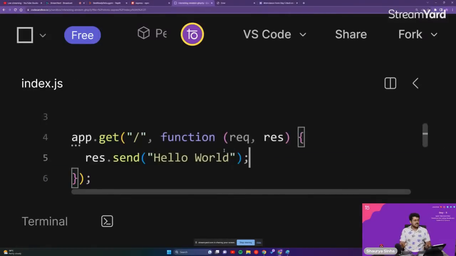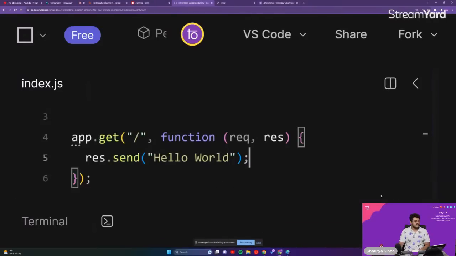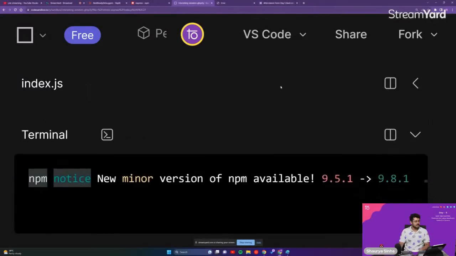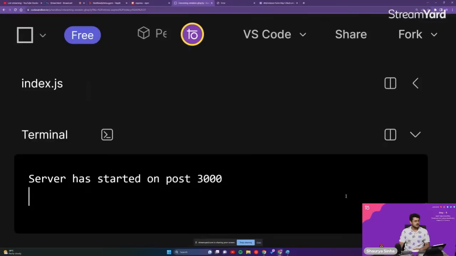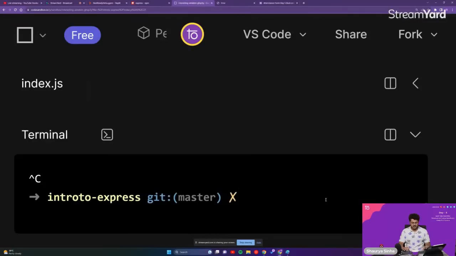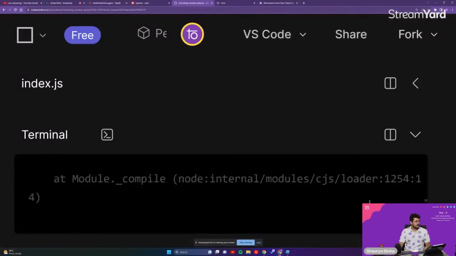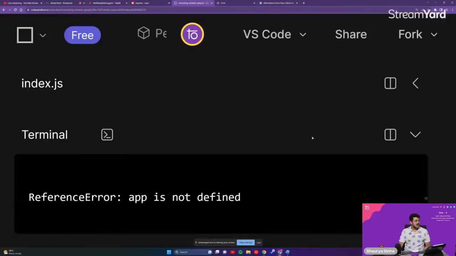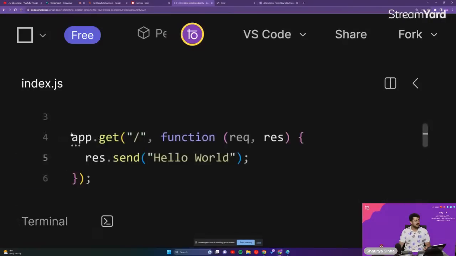We'll save this, Control S. We'll go into our terminal and restart our server itself. Okay, what happened? App is okay, I by mistake have written a small a.